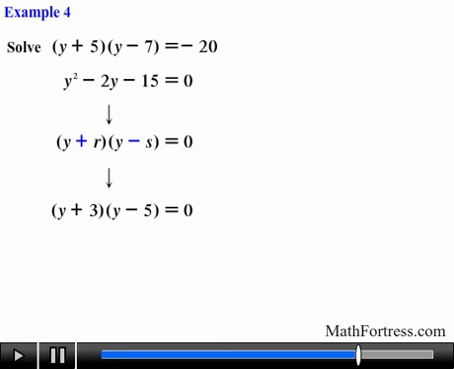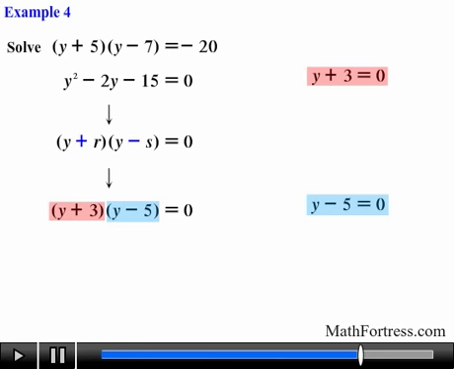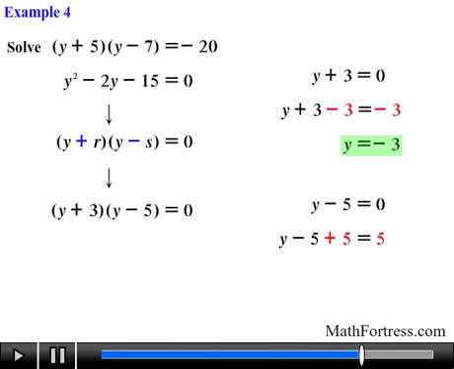Having successfully factored the expression, we go ahead and apply the zero product property to each factor, and then we solve for the variable y. Doing that, we obtain y equals negative 3 as one solution, and y equals 5 as a second solution. Remember, always write the expression in standard form before attempting to factor a quadratic equation.